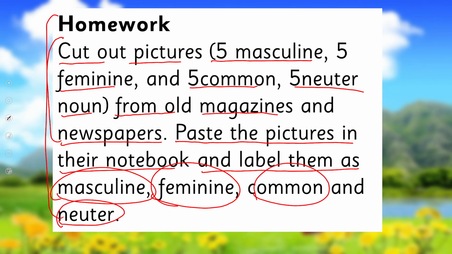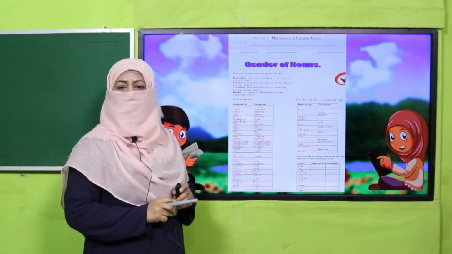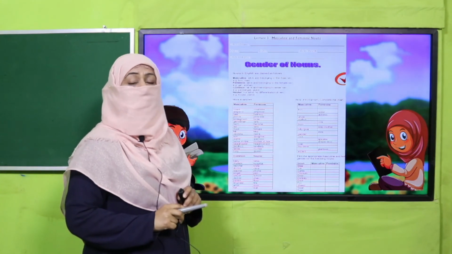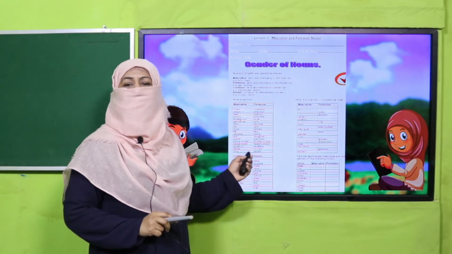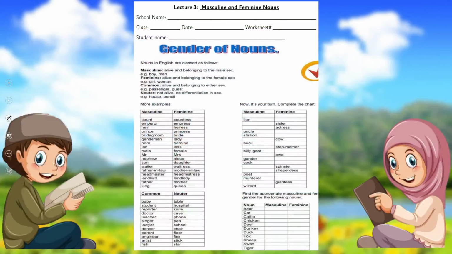I'm giving you a worksheet, my dear fellow teachers. This worksheet, lesson plan, PowerPoint presentation links are given. You may click it and kindly download and print worksheet to provide students with for practice. All right. And my dear children, what you are going to do, here is a vocabulary given to you for masculine, feminine, common and neuter gender. And here are tables you have to complete by filling the empty columns.